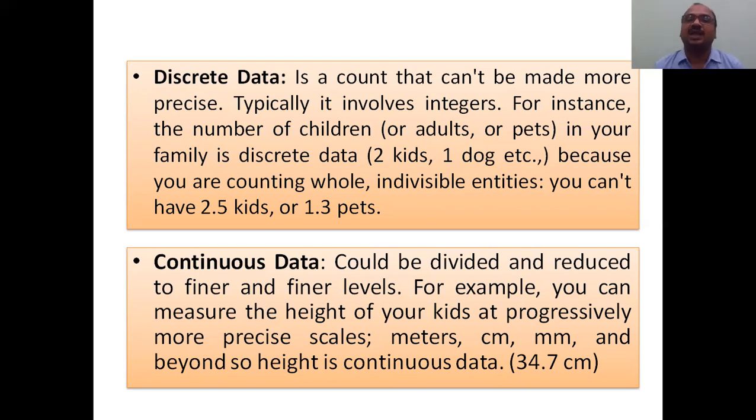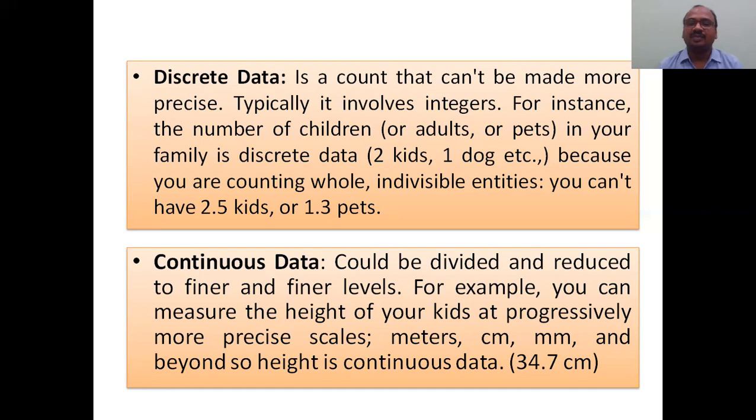Discrete data is a count that cannot be made more precise. It is just a whole number, typically involving integers. For instance, the number of children, adults, or pets in your family, for example 2 kids, 1 dog. You are counting indivisible entities as a whole. You cannot have 2.5 kids or 1.23 pets. We cannot measure humans or pets as half or quarter.